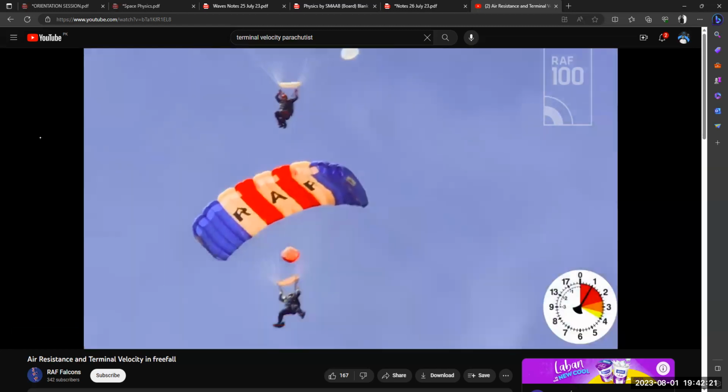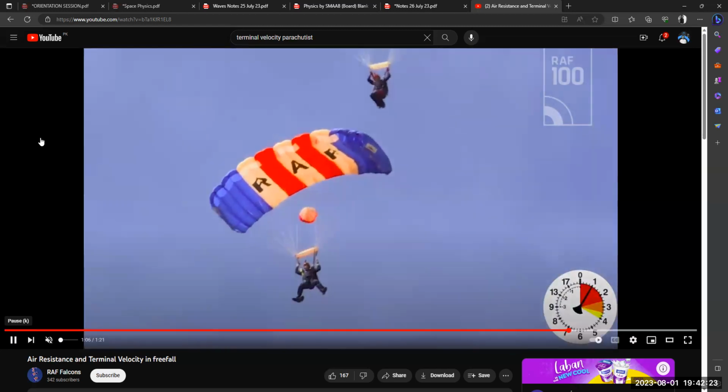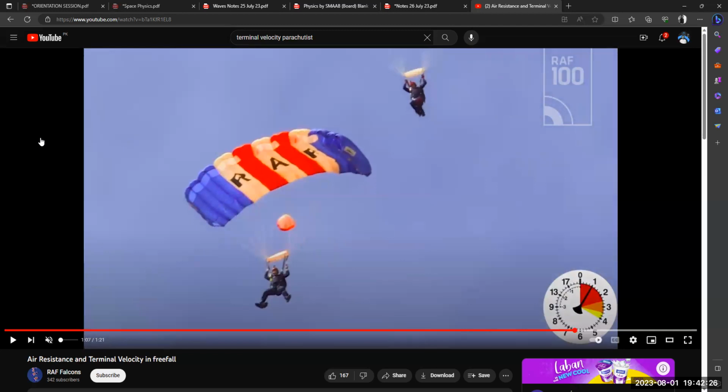Right now they are moving. How do they come down? Like whenever we open the parachute, we go up. So how do they come down with the parachute? Actually, when the parachute opens, suddenly we get a huge surface area, and air resistance suddenly increases, right? But we know that gravitational pull is much stronger than the air resistance, right? So that's why our body will always move in a downward direction, but it will take time.